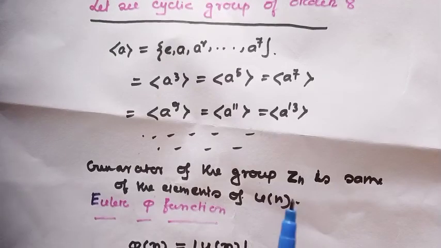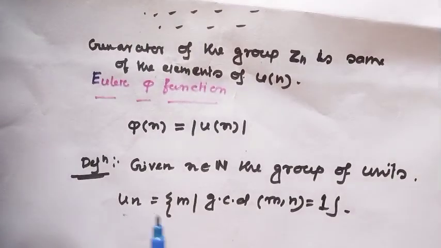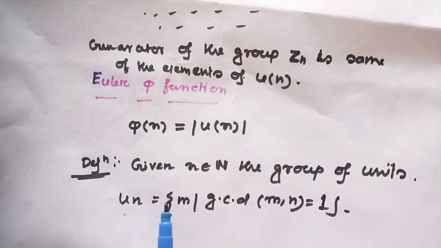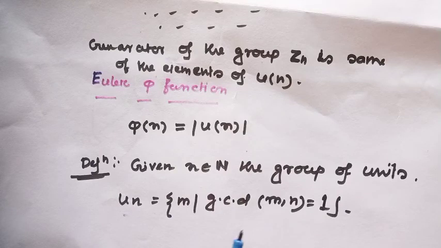Then the number of generators of Zn is the same as the number of elements of the group Un. We all know the group Un, the group of units. Given n a natural number, the group of units Un equals the set of m such that GCD of m and n equals 1.